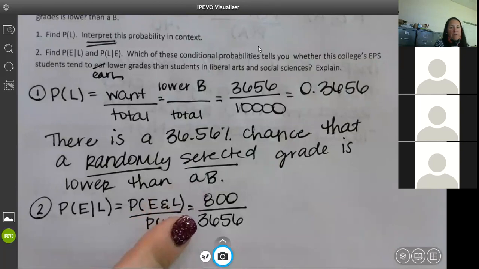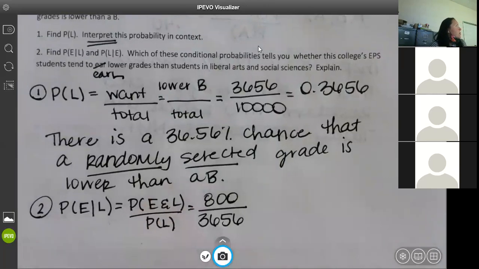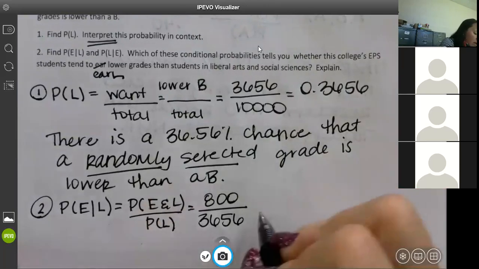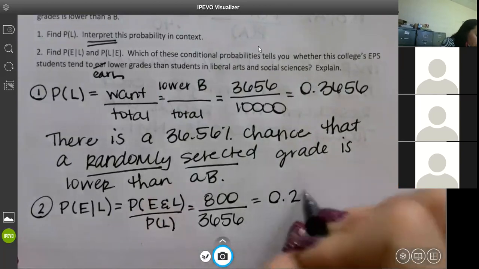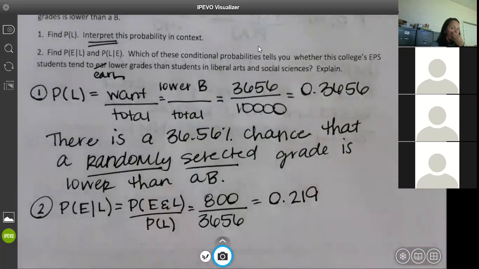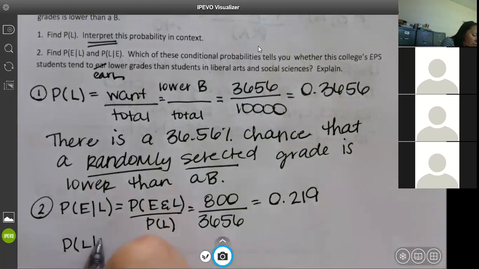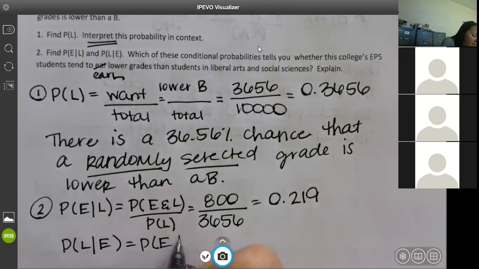This one would be 3656 over 10,000, but we don't need the 10,000. Does that make sense? Because it cancels out in the end. So basically all we want is the numbers. So then we put it in our calculator. We get 0.219. You're going to do the same thing on the next one, except we're doing L given E. So the top number is going to be exactly the same, E and L, but the bottom is going to change to that E.